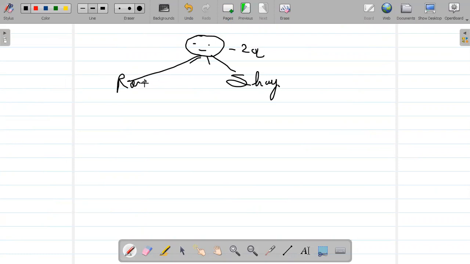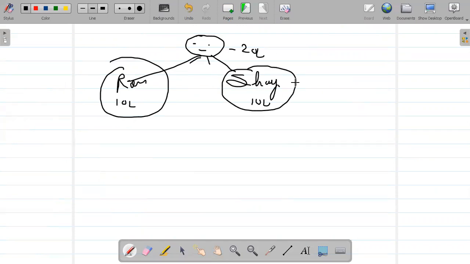Father assigned the 20 lakh rupees divided equally to Ram and Sham: 10 lakh rupees to Ram and 10 lakh rupees to Sham. And Ram is a hard working guy, whereas Sham is a lazy guy.